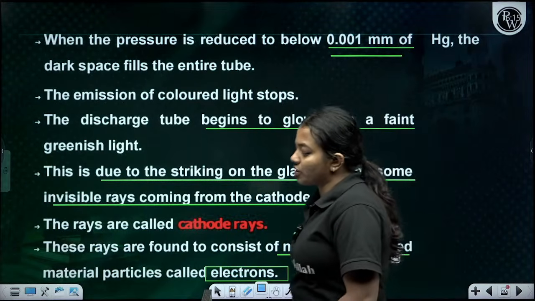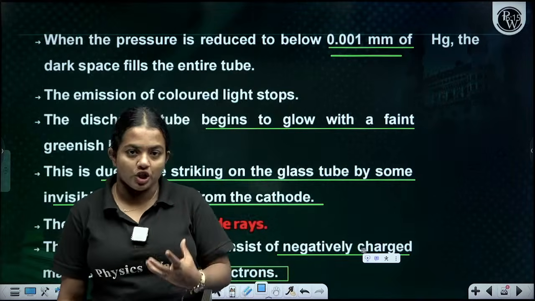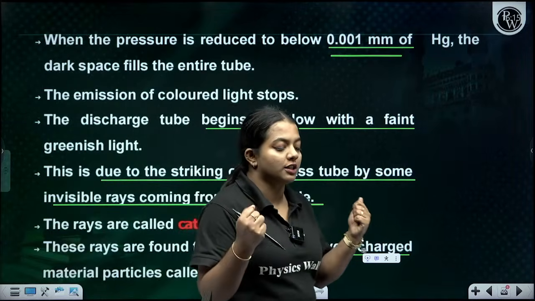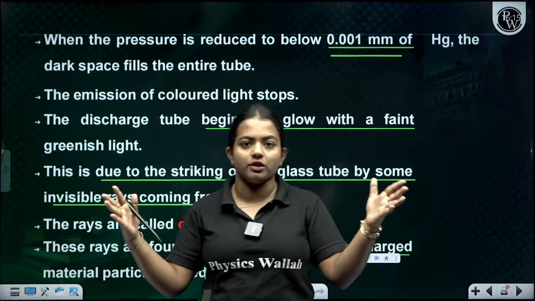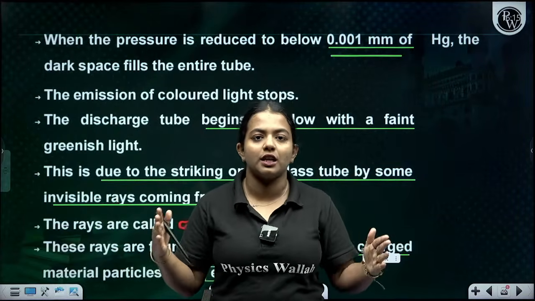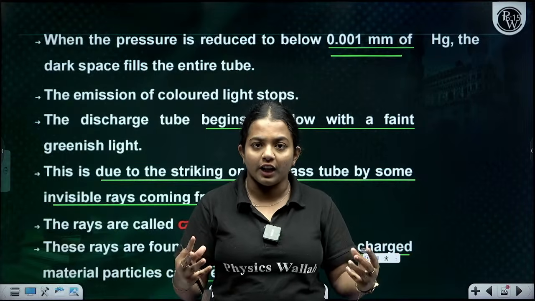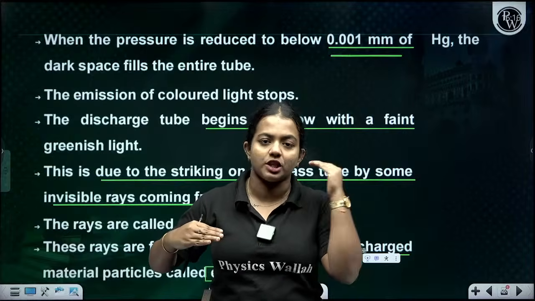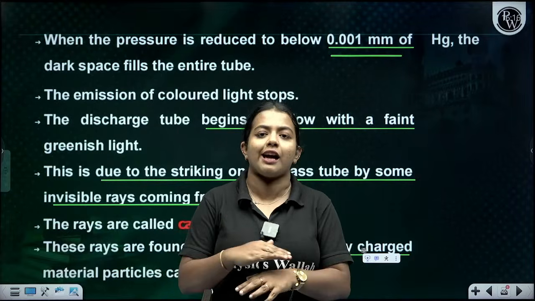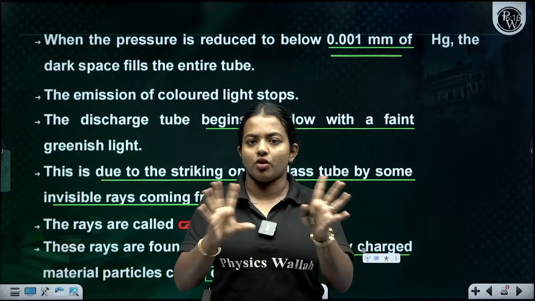Are you getting my point, children? So whatever happens at low pressure in a particular discharge tube, there are two electrodes, and there was a high voltage also. Whenever we give the high voltage, we start to reduce the pressure. First it was 1 atm, and nothing happened to the gas, no lighting or anything.